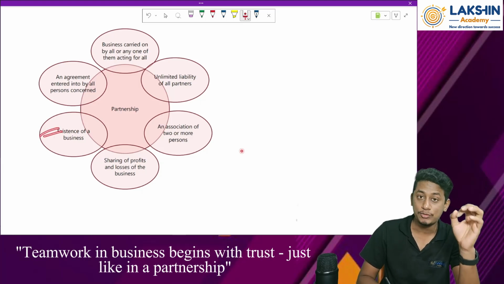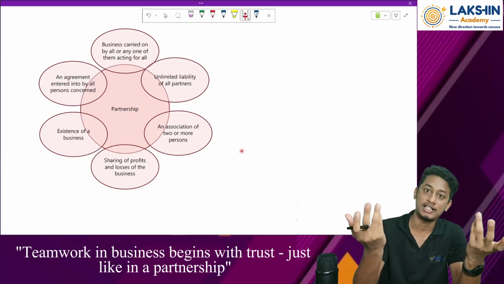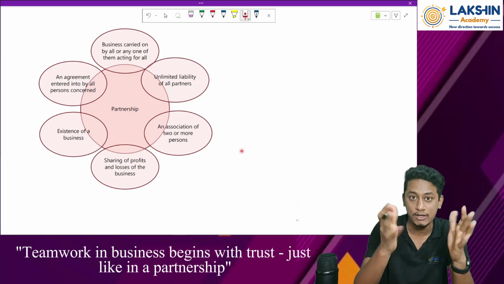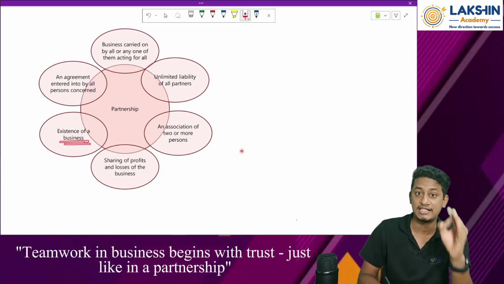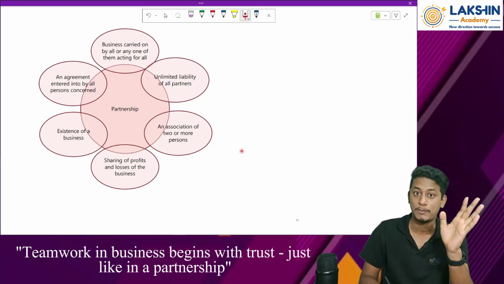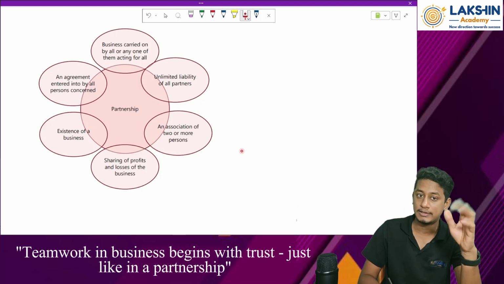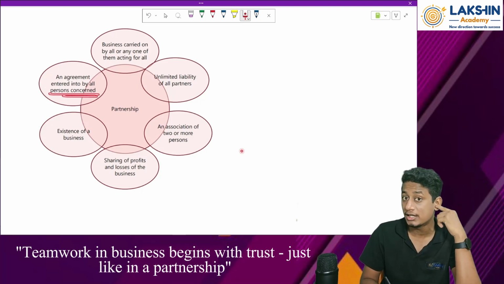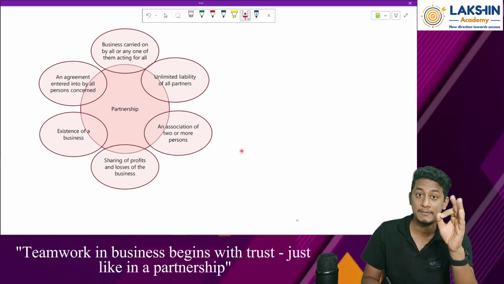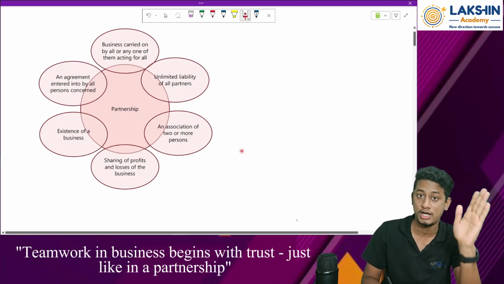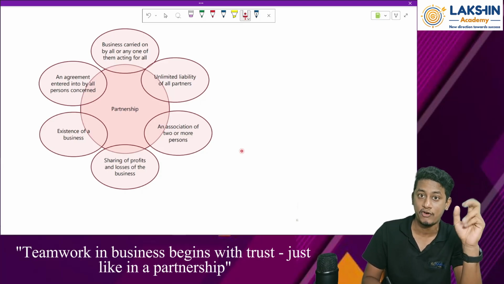Then there should be existence of business. It's not like two or three people coming together and just sitting without doing anything. That won't be called a partnership firm or a partnership business. There should be a business which is existing, and the partnership should be for the purpose of earning profits. Then an agreement entered into by all the persons concerned, right? It can be a written agreement, which will be called a partnership deed, or it can be an implied contract between them where there is no written contract and they agree to form a partnership and run a business in the form of a partnership firm.